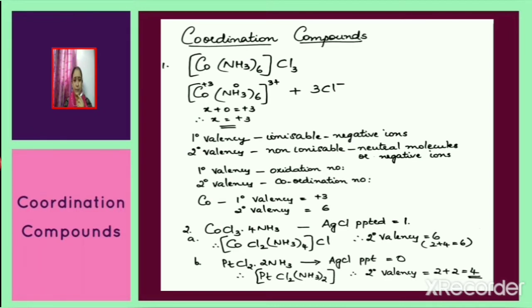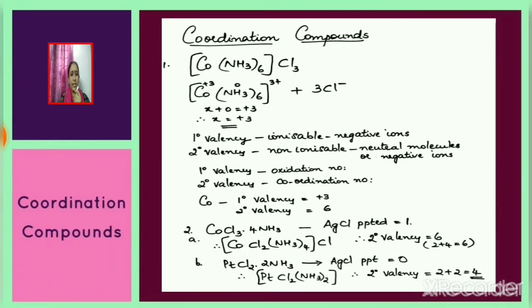Now consider CoCl3·4NH3. This complex gives 1 mole of silver chloride, or 1 mole of silver chloride gets precipitated. This shows that out of the 3 chloride ions present, 1 chloride ion should be present outside the coordination sphere. So we can write the formula of the coordination compound as [CoCl2(NH3)4]Cl. In this complex, cobalt is bound to 2 chloride ions and 4 ammonia molecules. So the total number of molecules or ions attached to cobalt is 6, and hence the secondary valency of cobalt is 6.